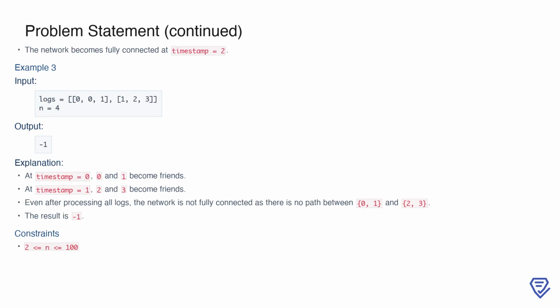However, in another example, if the logs only record connections at timestamps 0 and 1, but the connections form two separate groups, the network remains disconnected. In this case, there is no way to connect everyone, so the output would be -1.